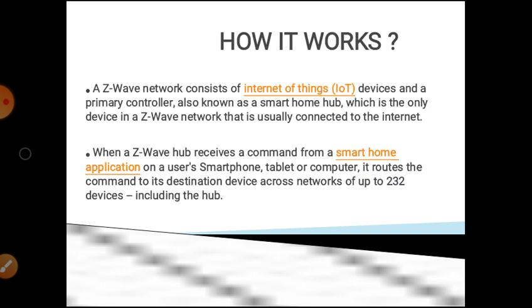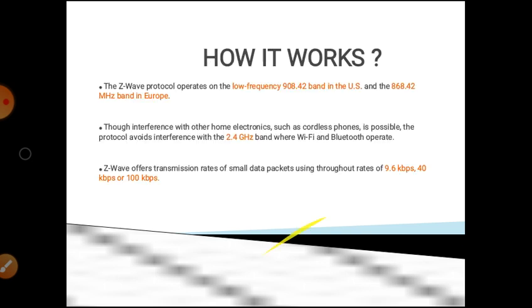Next slide is how it works. A Z-Wave network consists of Internet of Things, that is IoT, devices and a primary controller, also known as a smart home hub, which is the only device in a Z-Wave network that is usually connected to the Internet. When the Z-Wave hub receives a command from a smart home application on the user's smartphone, tablet, or computer, it routes the command to its destination device across a network of up to 232 devices, including the hub.